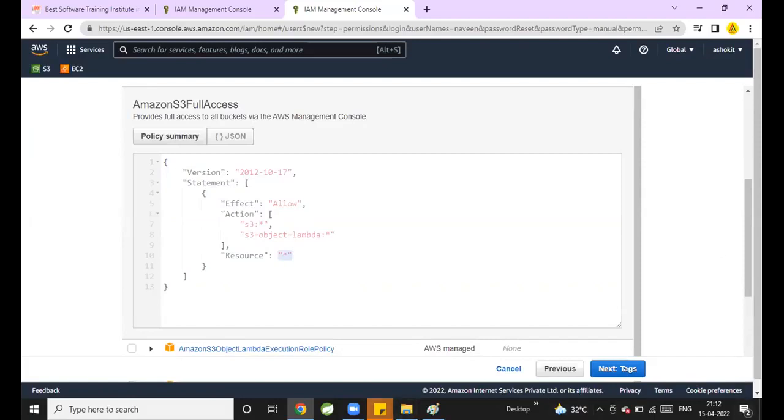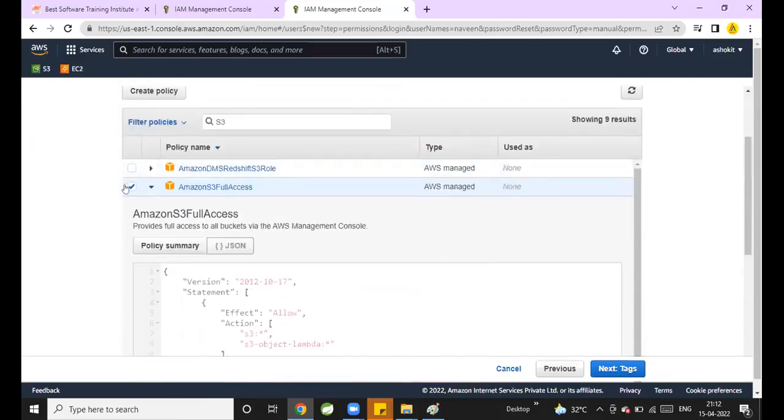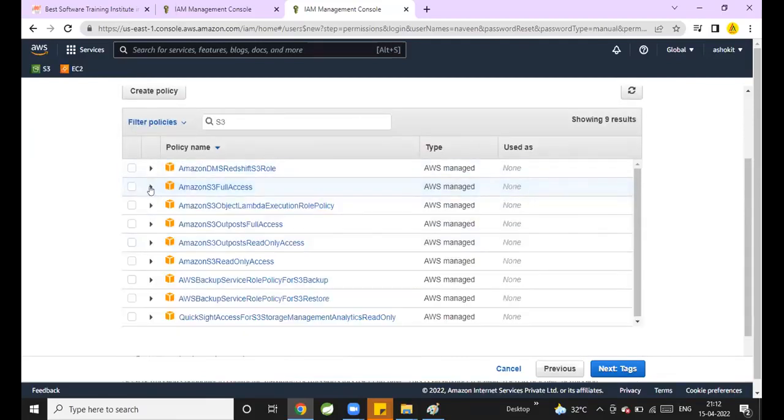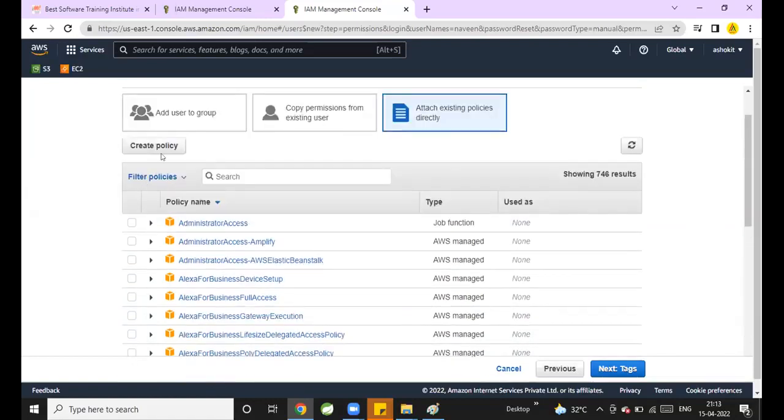Now, this policy we have created, AWS generated the policy. Now, I want to define fine-grained policies for the IAM users. I don't want to go with the predefined policies. I want to go with very clear policies. Then what option do we have? Create policy. Now tell me, when will you go for the create policy option? When your requirement is not satisfied with the predefined policies, then you will go for create policy.